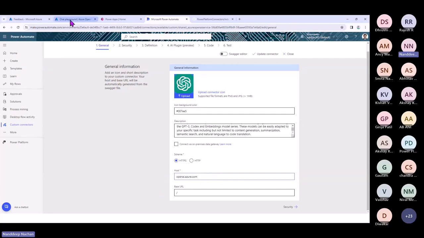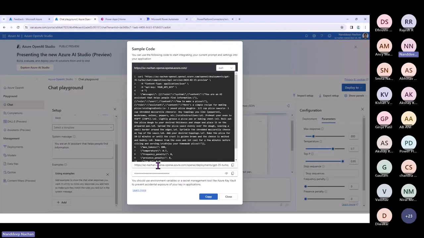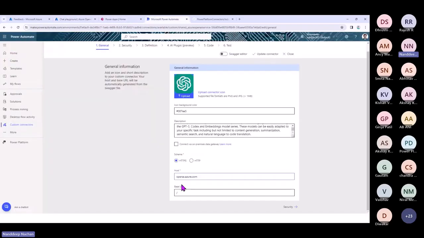If you're not very sure where you can get the host, this is the place where you can see that this is openai.azure.com. Based on the name of the Azure OpenAI service that you choose while creating it, your name will differ, but your host name will be the same throughout. So in this case, we are just using that as a host name. If you want to have some kind of a base URL, you can do that. Otherwise, you can just put a slash.